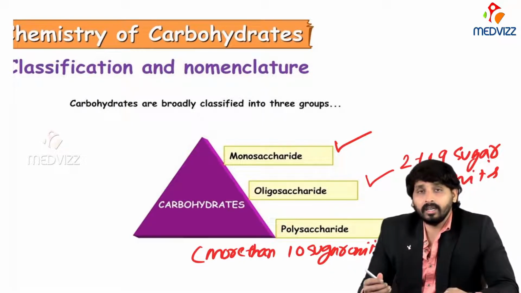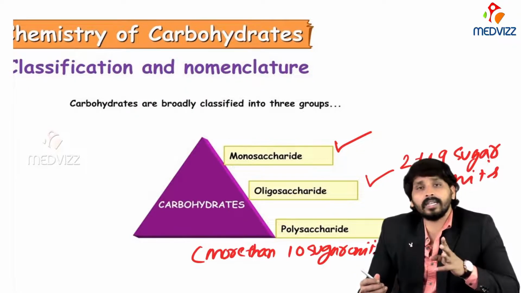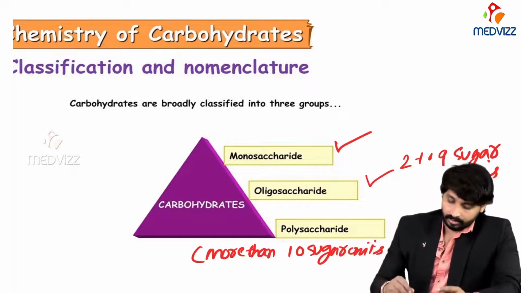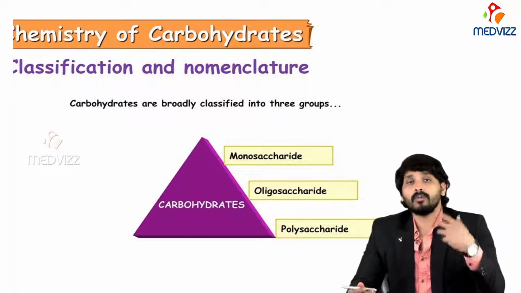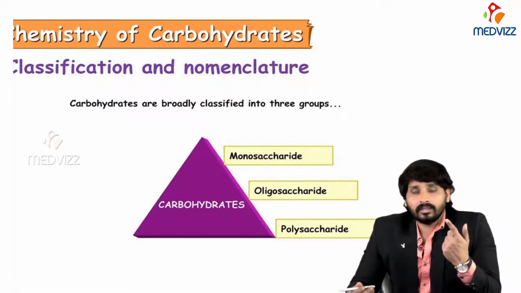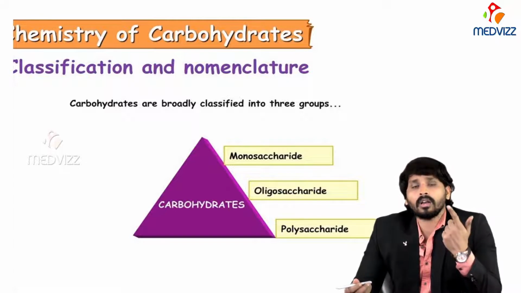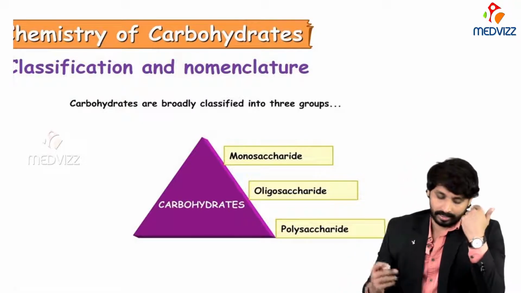So once again, repeating, carbohydrates are broadly classified into three types: monosaccharides, oligosaccharides and polysaccharides, depending upon the number of sugar units. Carbohydrates having a single sugar unit come under the monosaccharide category. The carbohydrates having 2 up to 10 sugar units come under the category of oligosaccharides. If the sugar units are more than 10 in number, they come under the category of polysaccharides.